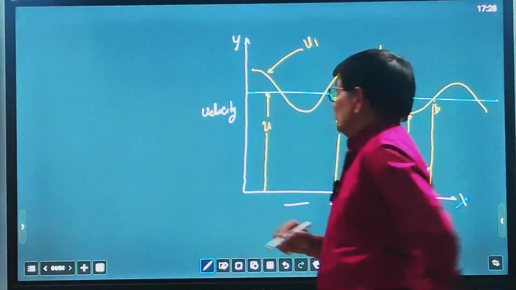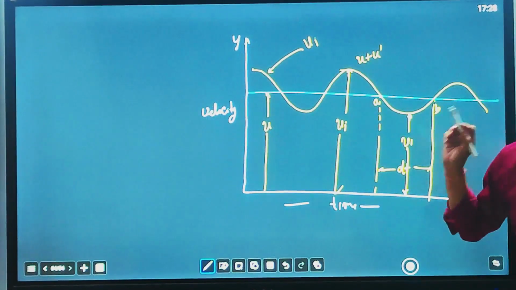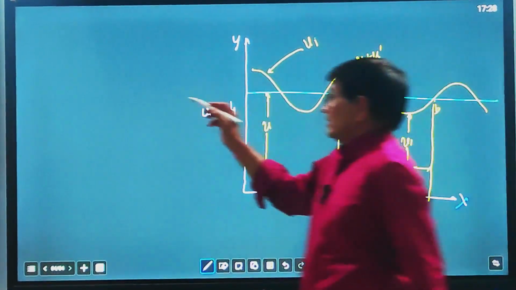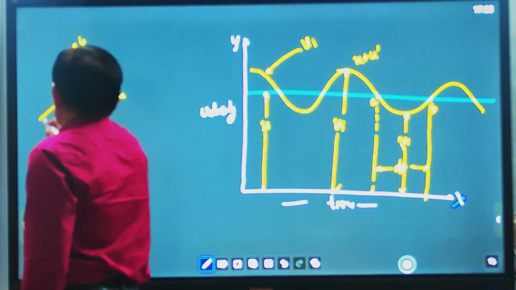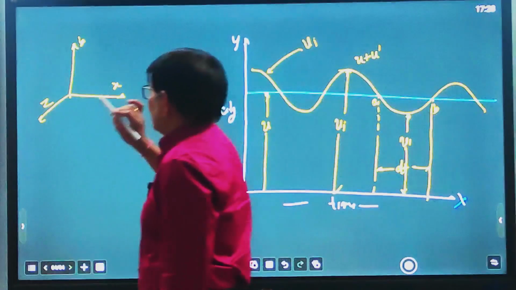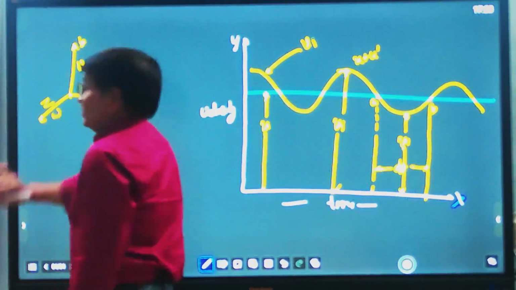So far we have taken only one direction, along the x direction, but you can take a three-dimensional case x, y and z, because velocity may be along the directions u, v and w.